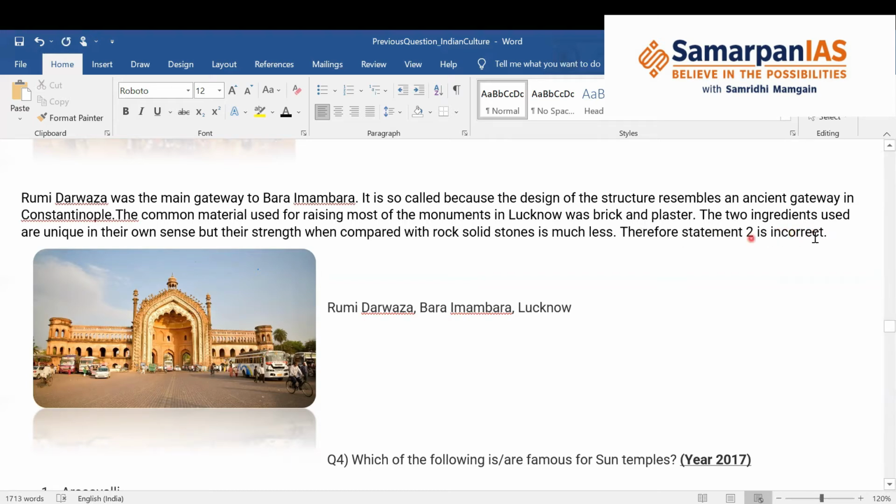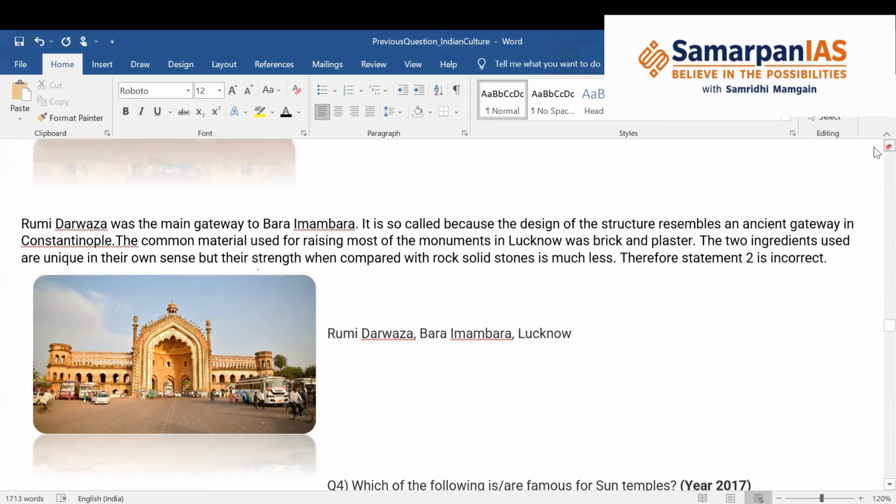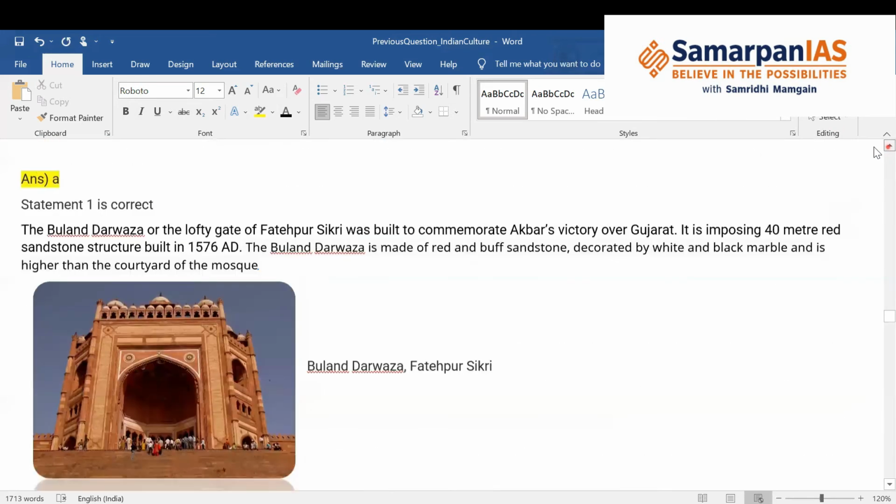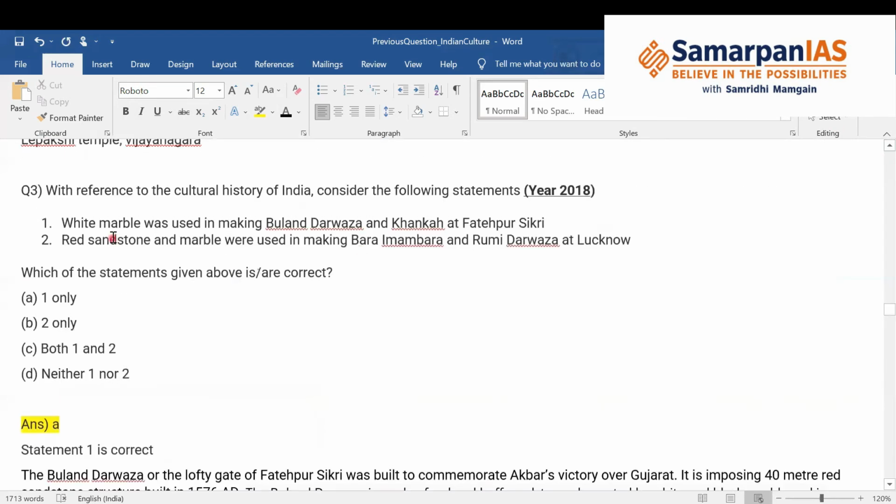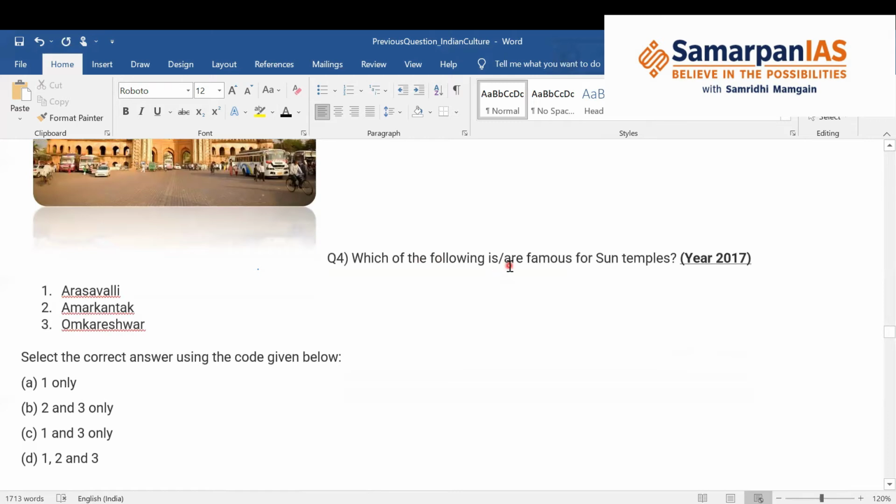So therefore statement 2 is incorrect. So statement 1 is correct and 2 is incorrect. Okay, so that means white marble was used in making Buland Darwaza and Kankha at Fatehpur Sikri. This is correct. And red sandstone and marble were used in making Bada Imambara and Rumi Darwaza at Lucknow. This is incorrect.